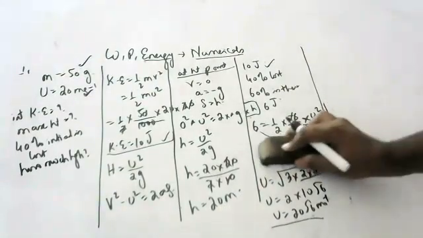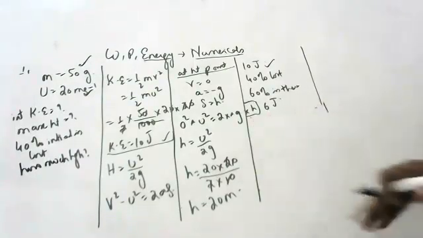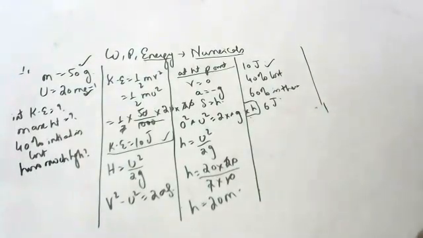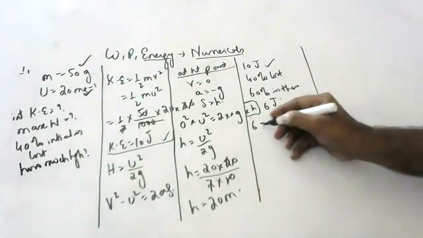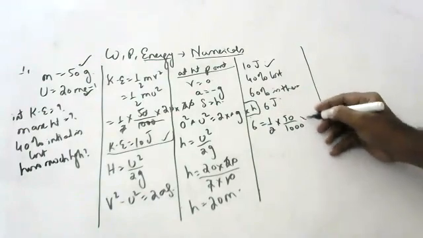I made a small mistake here, children. So what does that mistake mean? With 6 joules we should find the velocity. 6 is equal to half m v square.